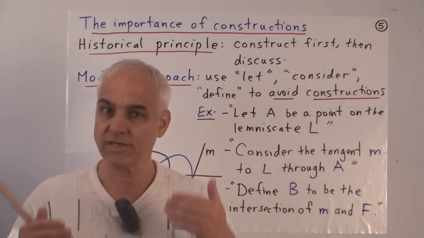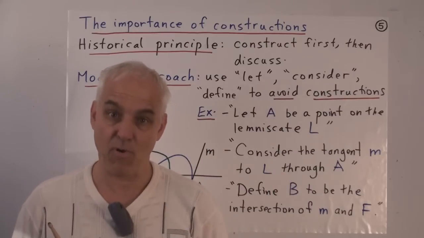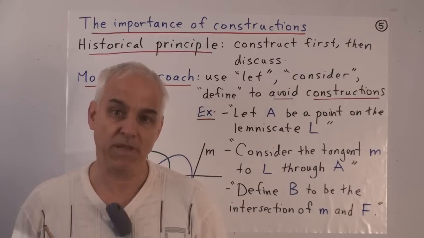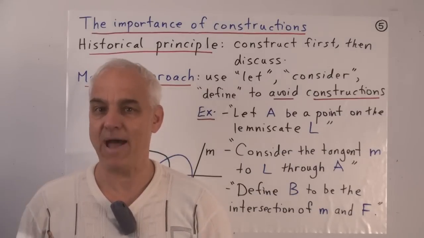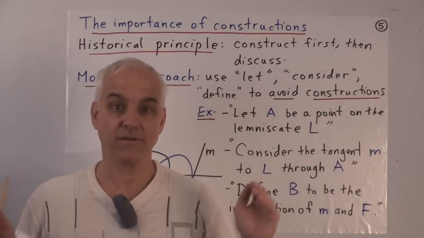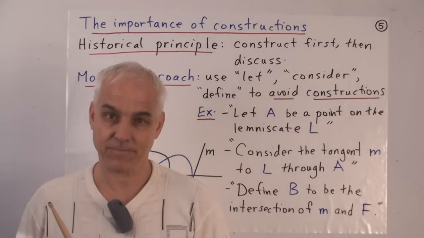And this is an important aspect of learning geometry in the ancient Greek point of view. And this was shared by the European mathematicians in the 17th and 18th century, but it's really dropped dramatically now, so that nowadays young students are almost not familiar at all with explicit constructions.